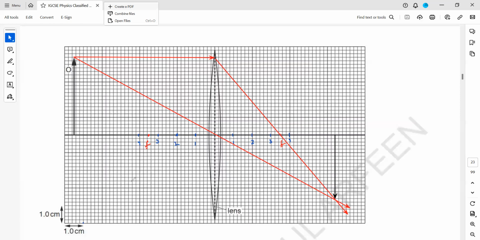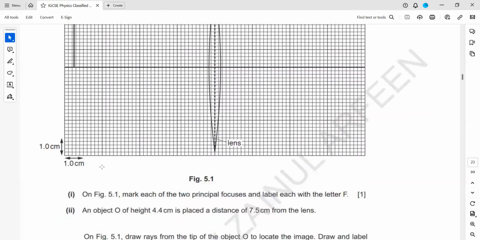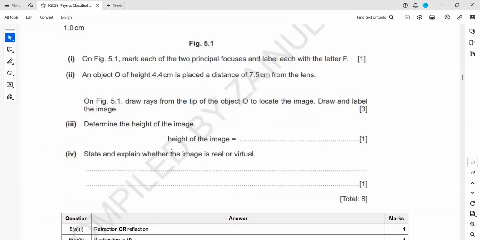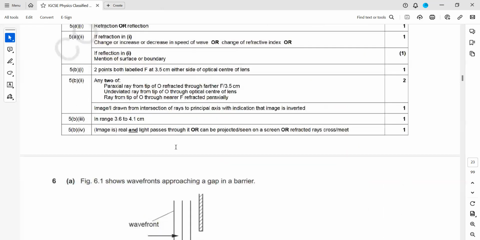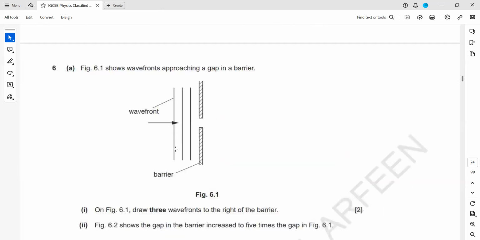So if they ask, draw another light ray which is not passing through the focus. You can draw that light ray anywhere, but it is not passing through focus. Then you have to measure the height of this image. Using the ruler scale, you have to work out the height of this image. And then explain whether it's a real or a virtual image. So it's a real image because it is formed by intersection of the lines.